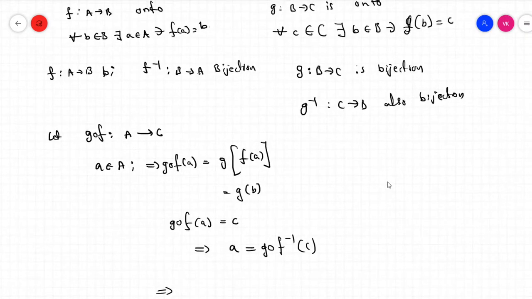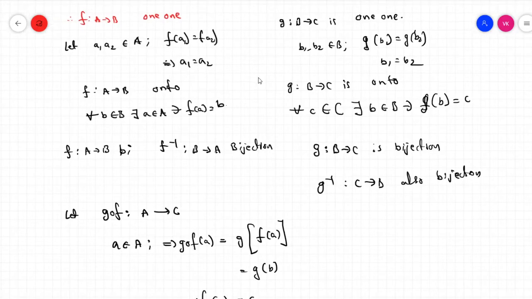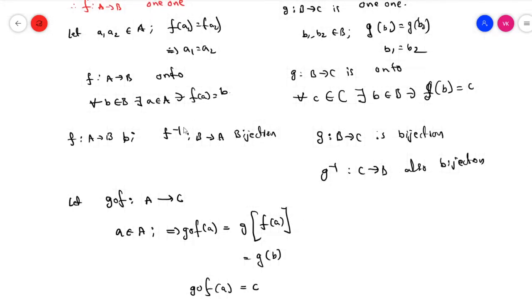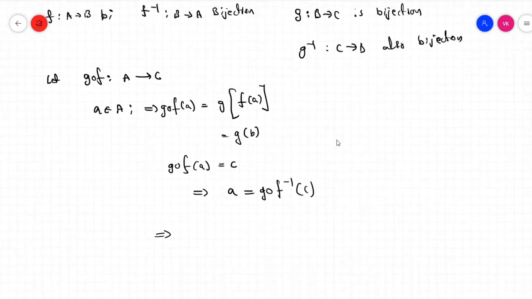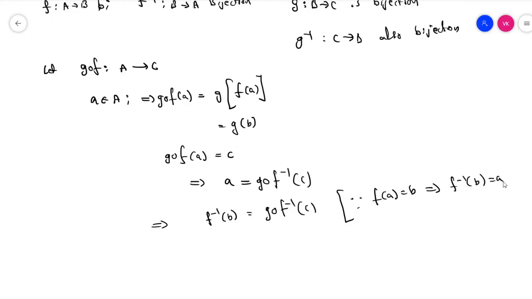We can write here directly f inverse of b is equal to a. Why? Because if f of a is equal to b, which implies f inverse of b is equal to a.